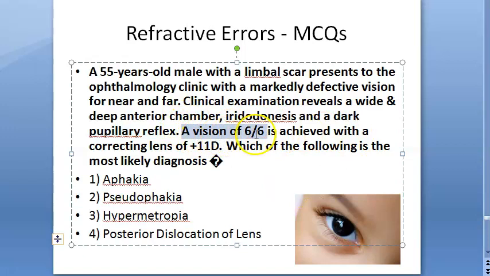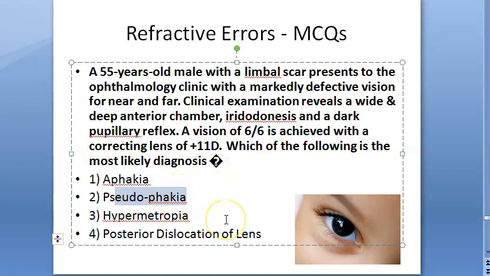When a vision of 6/6 is achieved with a correcting lens of 11 diopters, what is the diagnosis? What are the options we have? Aphakia, pseudophakia, hypermetropia, posterior dislocation of lens. See, one thing here, it looks like aphakia because there is a deep anterior chamber, there is no lens. That's why there is a deep anterior chamber, iridodonesis, dark pupillary reflex, all of them suggest aphakia.